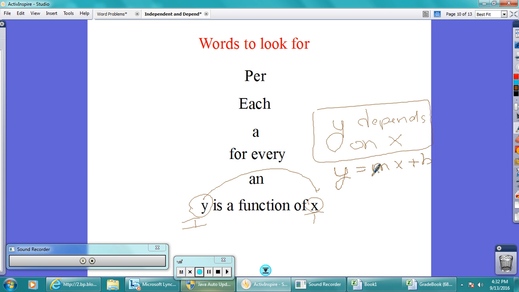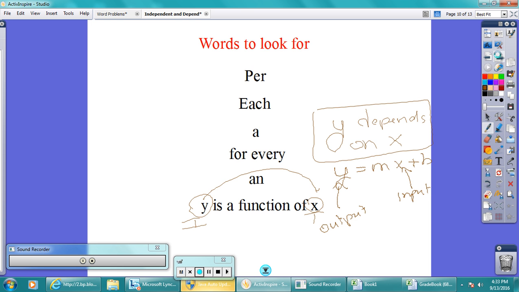We'll just put a popular formula here. Y depends on X. So this is the output, and X is the input. You write this down. Whatever we input for X affects our output. So this depends always on this. Our output always depends on our input.